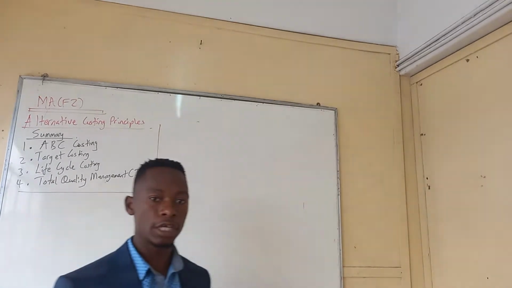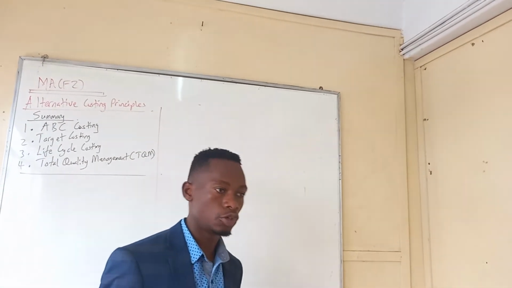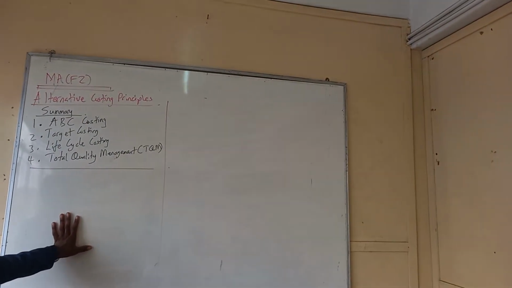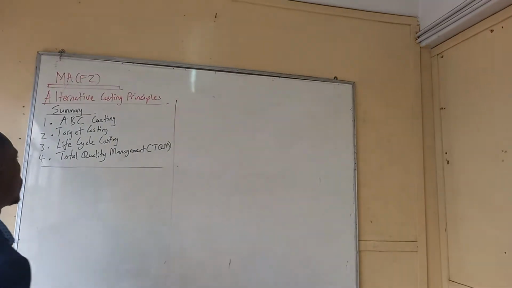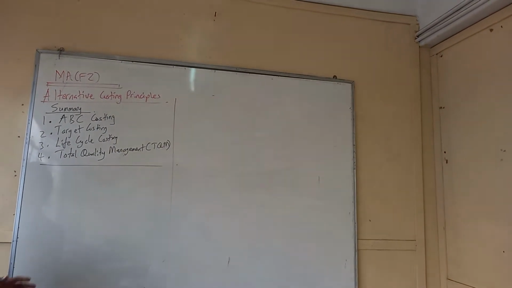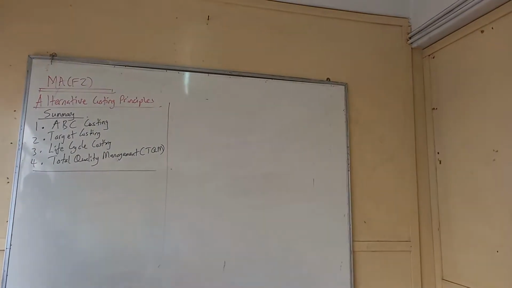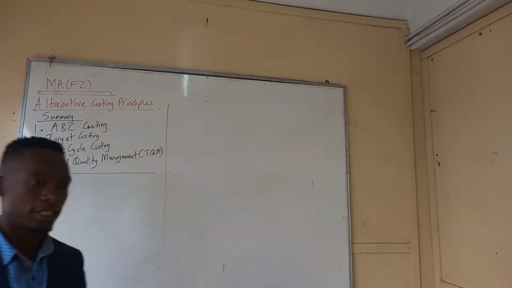But on MA, we are not going to look at the workings. So on F2, you have to know the theory part of it. It's very key, very important, right? So make sure you know the stuff. So let's start with ABC costing, right? So ABC costing, this is called activity-based costing.